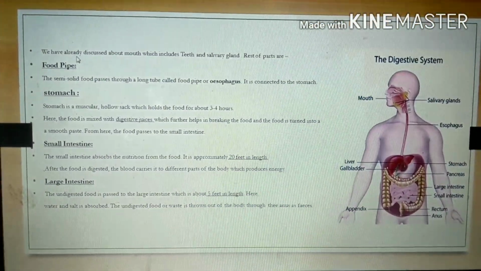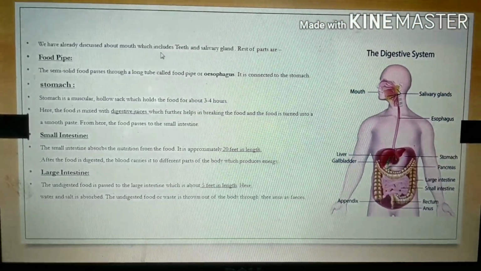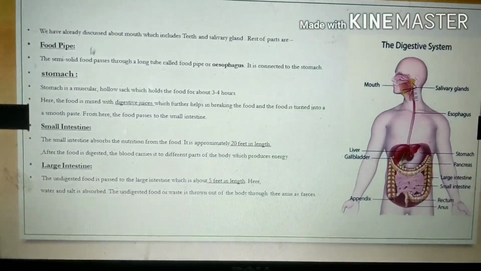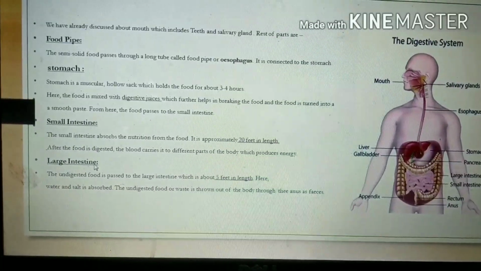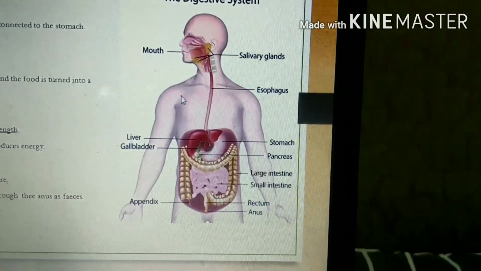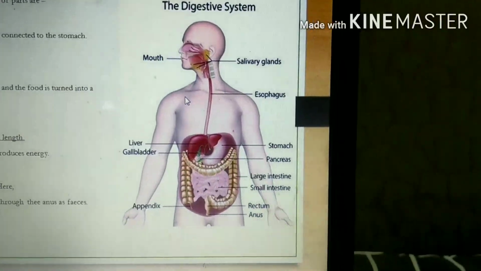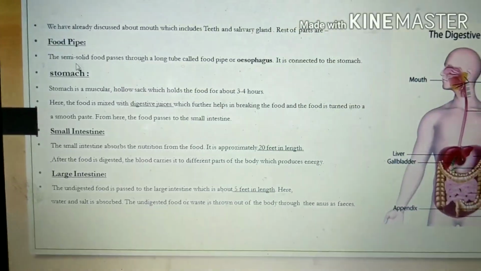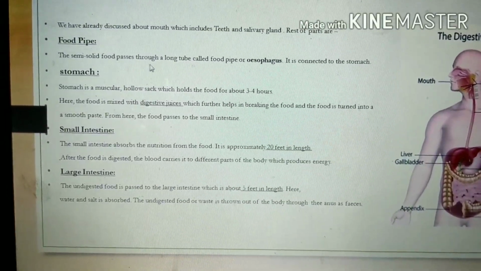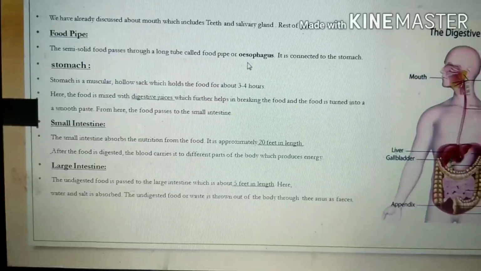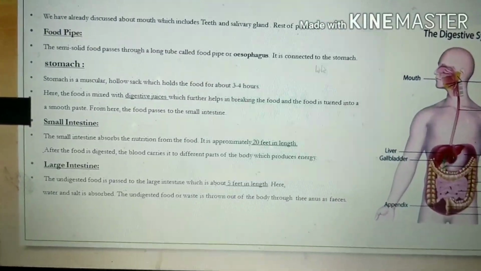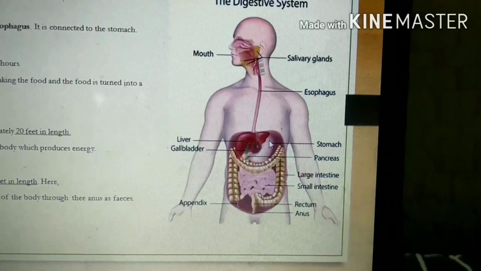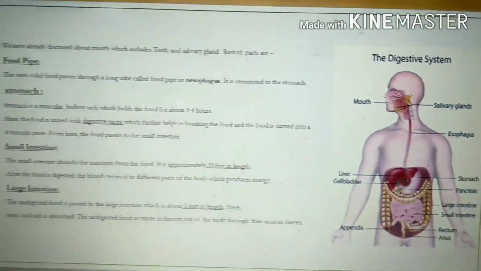Next one, we have already discussed the mouth, which includes teeth and salivary glands. The rest of the parts are food pipe, stomach, small intestine and large intestine. We have already discussed this a bit. So what is the food pipe? The semi-solid food passes through a long tube called the food pipe or esophagus. It is connected to the stomach. This is the esophagus or food pipe, connected with the stomach.